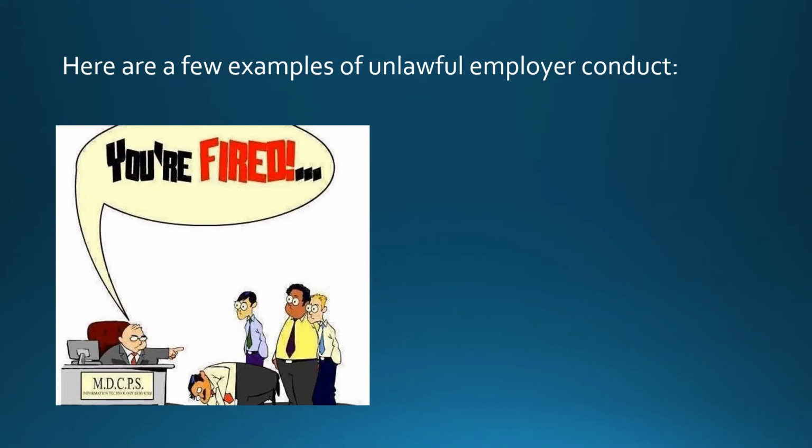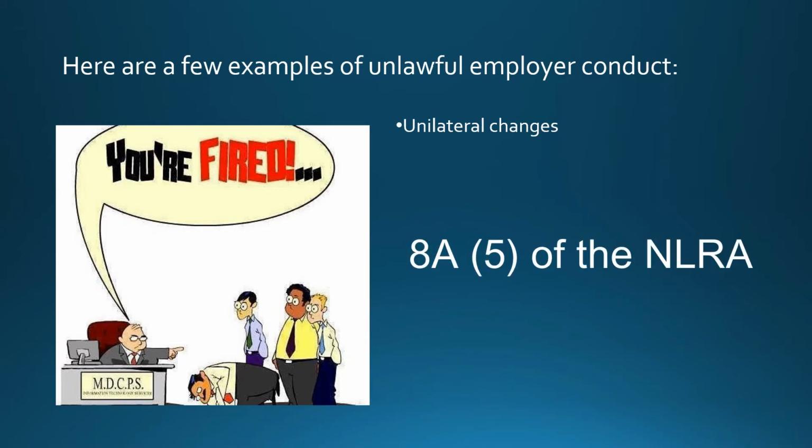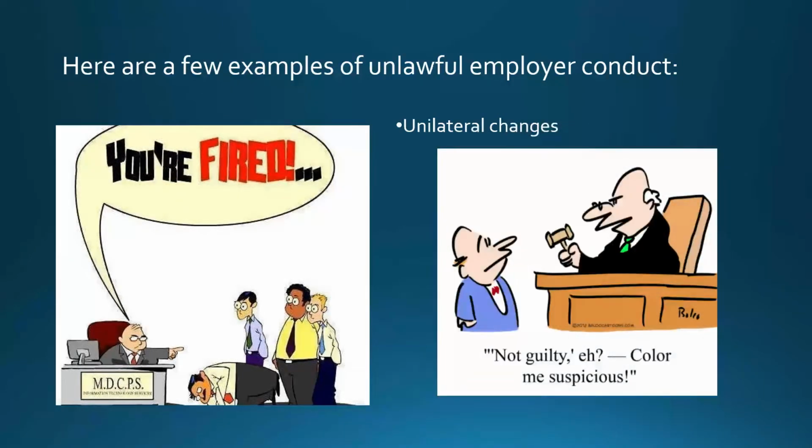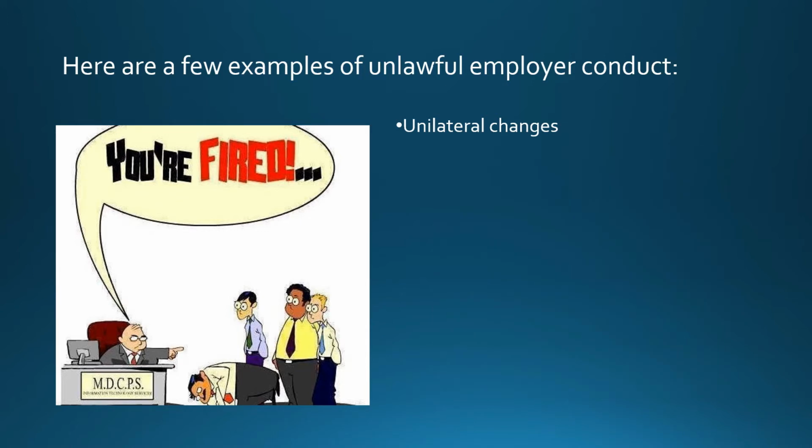Here are a few examples of unlawful employer conduct. Unilateral changes. This is a policy or rule that is instituted without consulting the union. The change violates Section 8(a)(5) of the National Labor Relations Act, the NLRA, or a similar provision in the public sector collective bargaining law. The National Labor Relations Board can order the employer to rescind the change, compensate employees for any lost wages or benefits, remove any discipline imposed as a result of the change, and bargain in good faith before reinstituting the policy or condition.